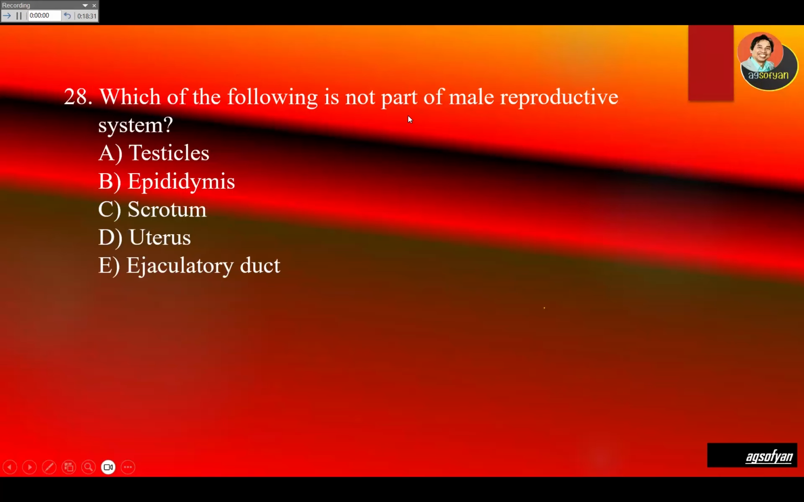Which of the following is not part of the male reproductive system? The male reproductive system starts from the testicle. This is the one that produces the sperm. The sperm will go through many ducts or canals. One of them is called the epididymis. And the testicle is protected in the scrotum. So the scrotum is also part of the male reproductive system. Uterus, of course, this is female. So this is the answer. Uterus is not part of the male reproductive system.